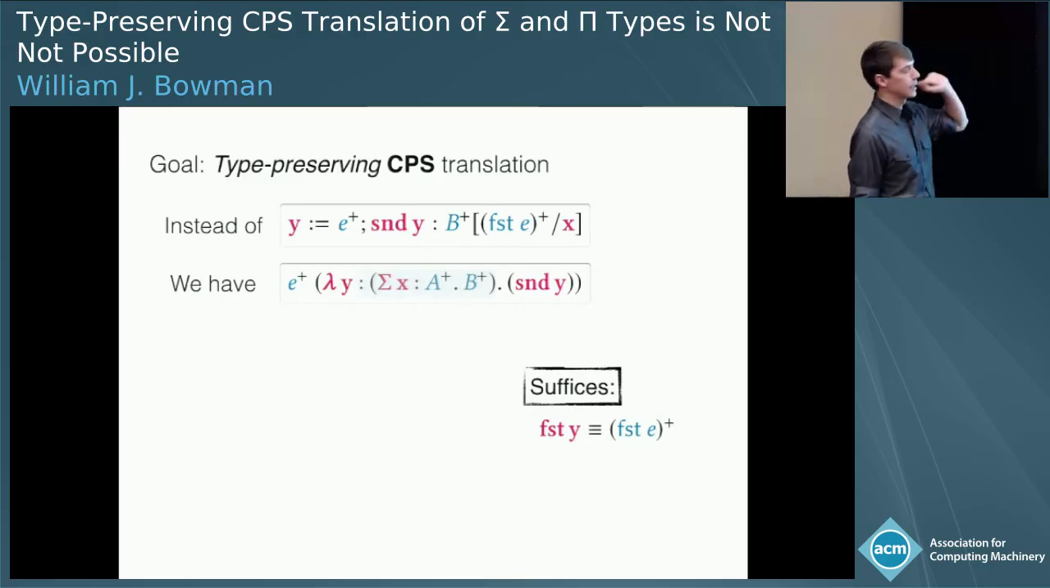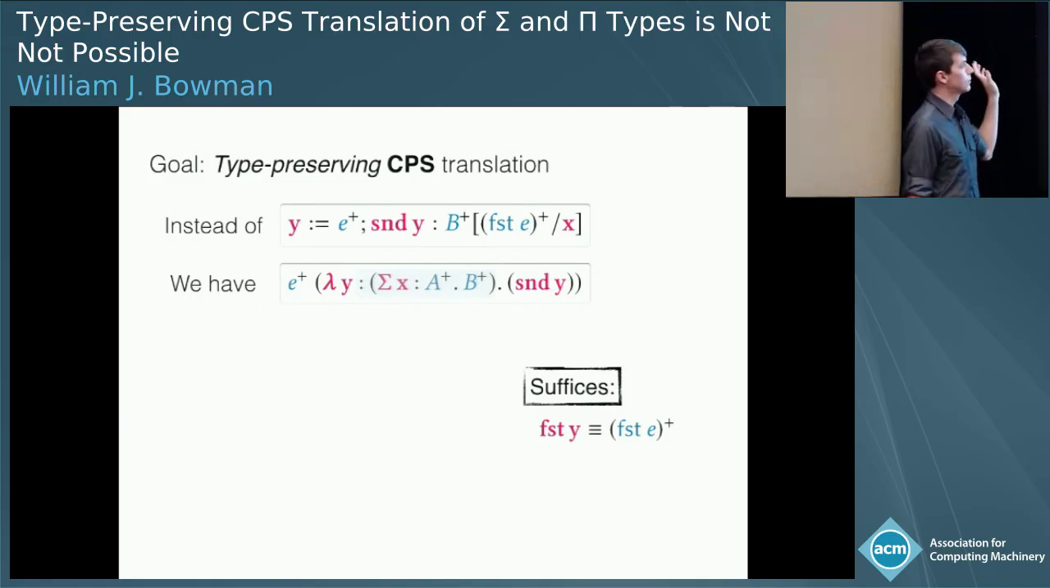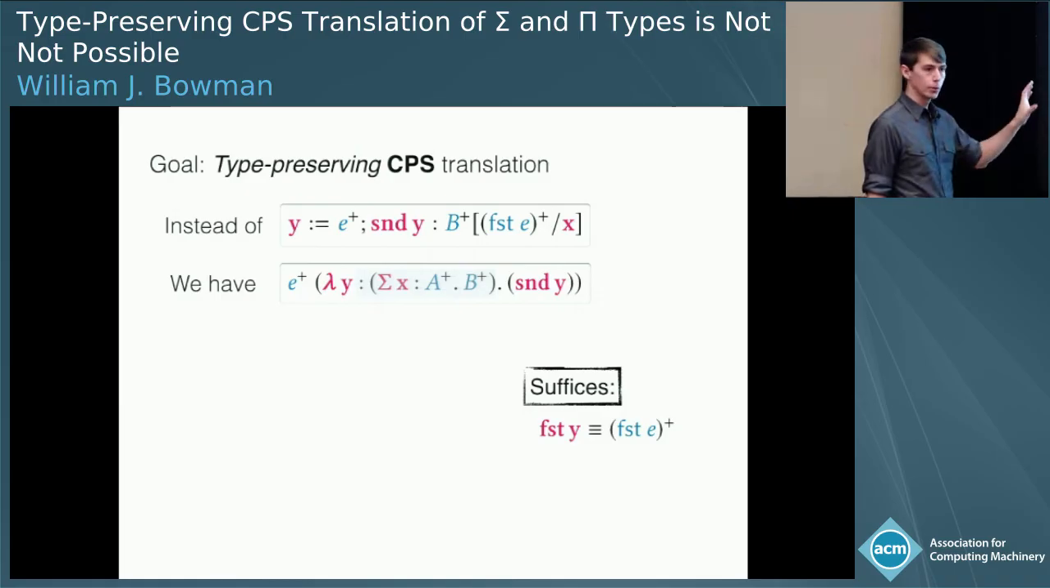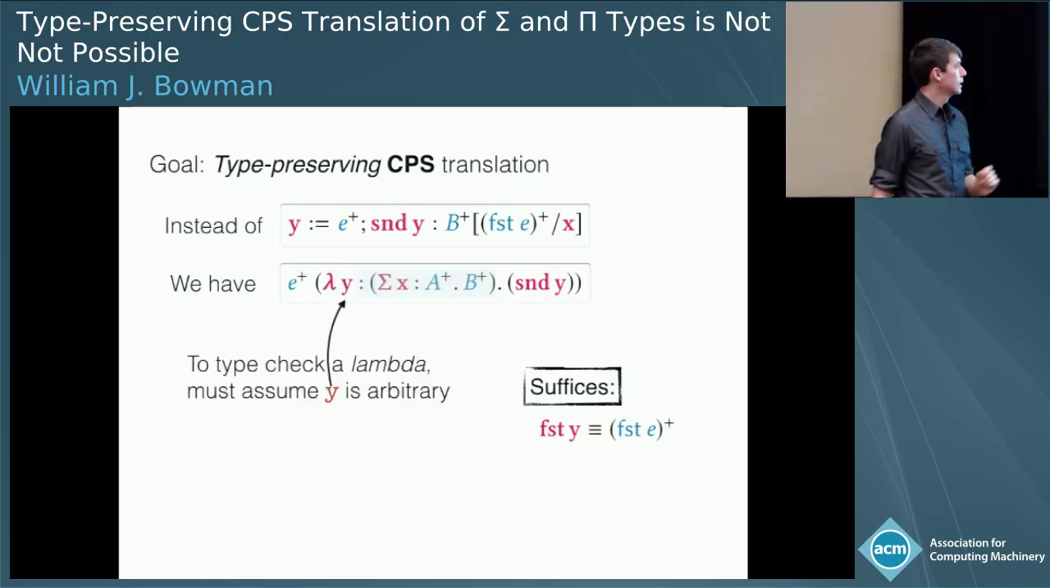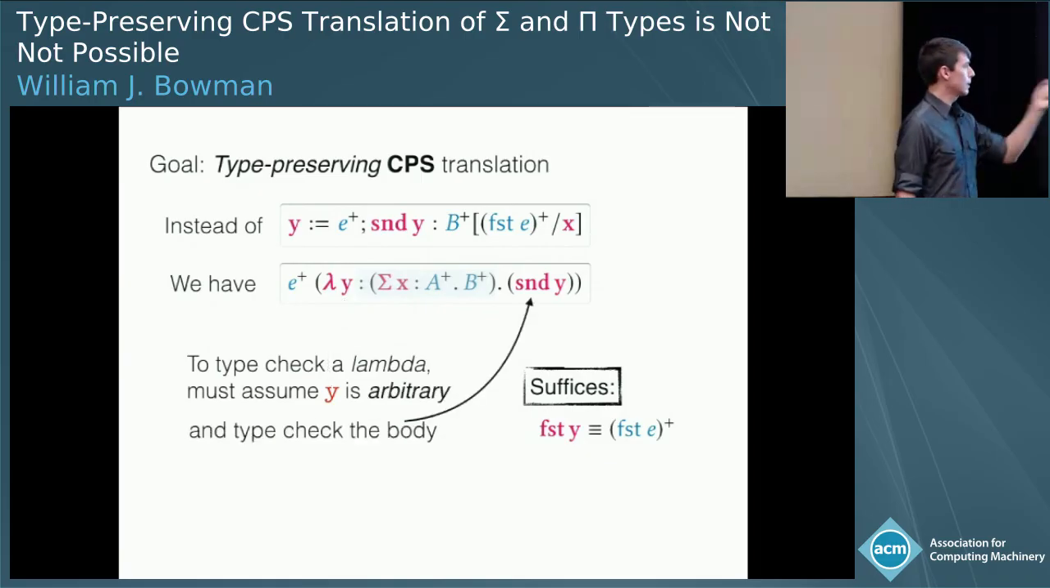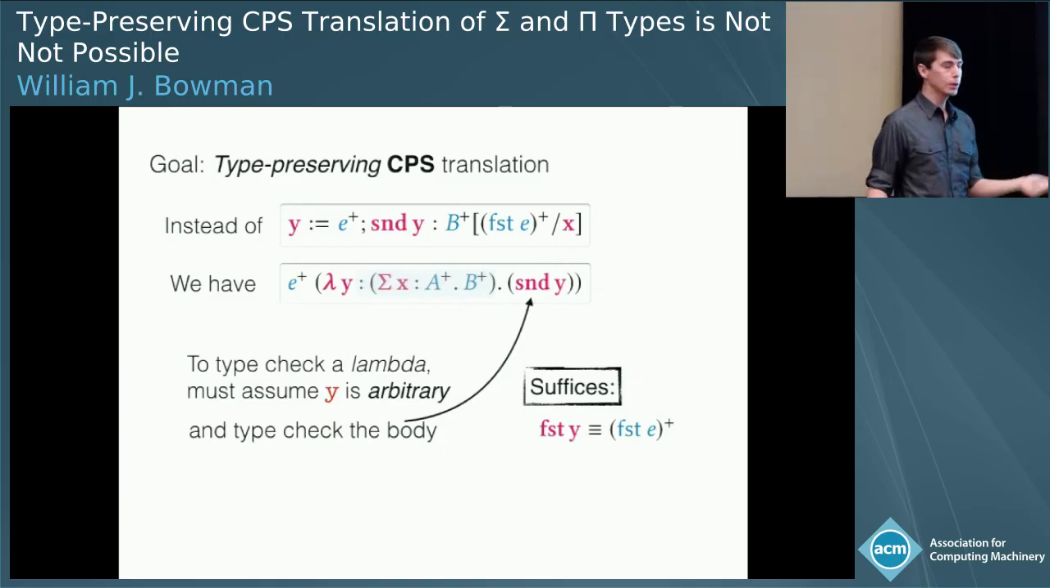And in this intuitive presentation where I've just set Y equal to E plus, it looks fine. But remember, we're actually doing CPS here. So we have lambdas sitting in all of our terms. So what we actually have is E plus applied to a continuation, lambda Y of some type, and I take the second projection of that Y. Now I'm going to, for your sanity, ignore some of the details of CPS and not write all of the continuations. But this term, E plus applied to this continuation, essentially has the same problem. The problem is that in order to type check a lambda, we assume that we have some variable Y that is arbitrary beyond its type, and we check the body of our lambda. But how can we show that first of Y is equal to the translation of first of E when Y is arbitrary?